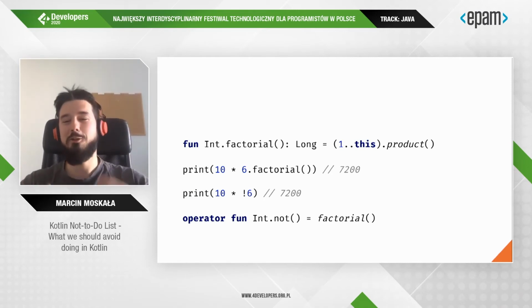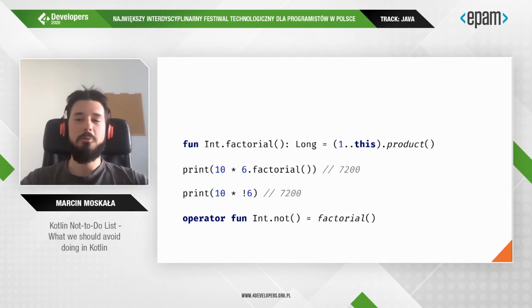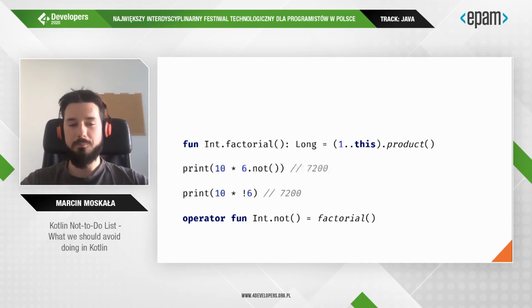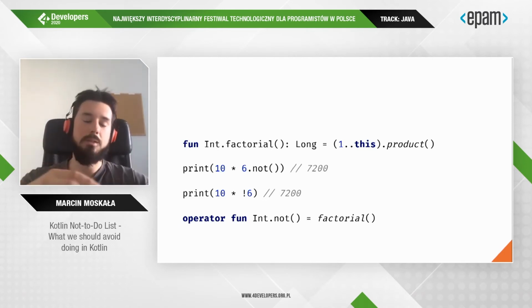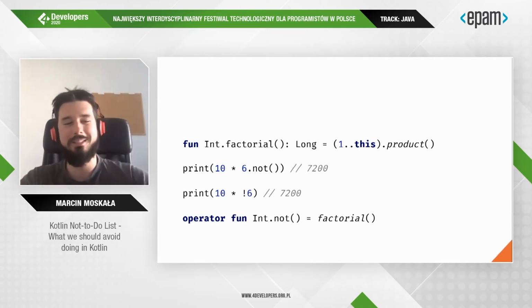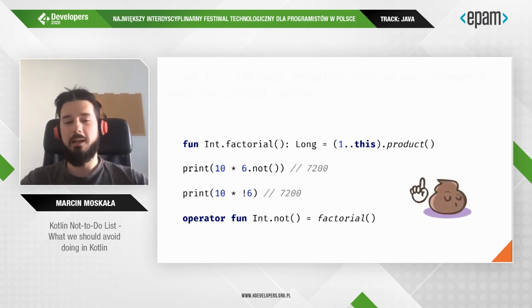because not is a logical operator that means negation, and using it on a number does not make sense. We should not use operators like that. And you can always call an operator by its original name. So someone could just say 6.not, which makes it clear that it is definitely not how this operator is designed to be used. So we should not do something like that.